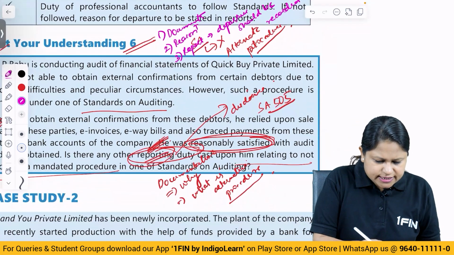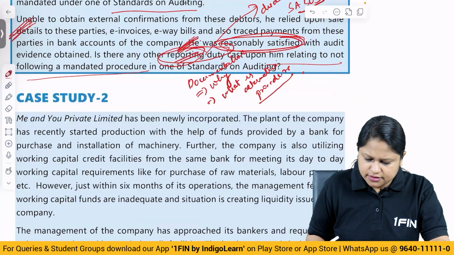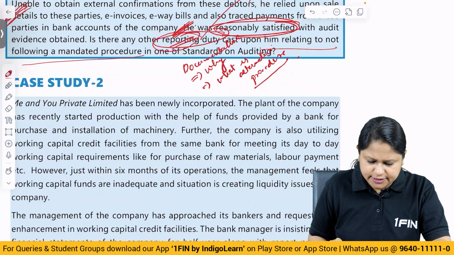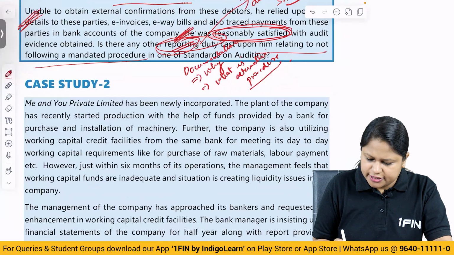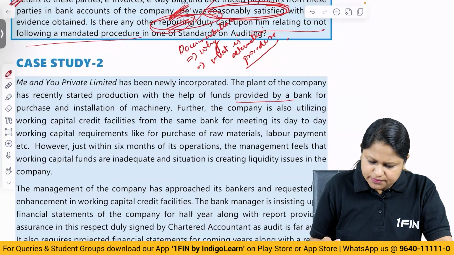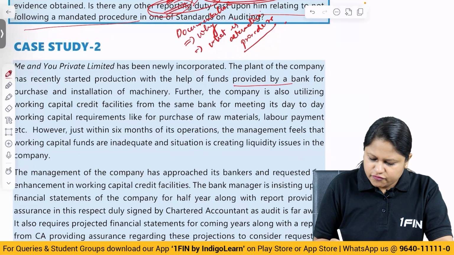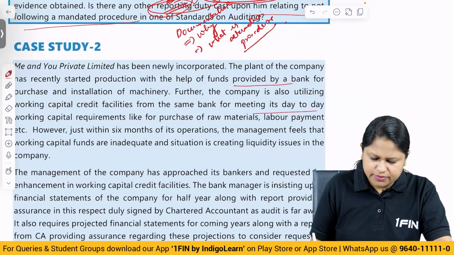Then after that we have a case study here to be discussed. Me and You Private Limited has been newly incorporated. The plant of the company has recently started production with the help of funds provided by the bank for purchase and installation of the machinery. Further, the company is also utilizing working capital credit facilities from the same bank for meeting its day-to-day working capital requirement like the purchase of raw material, labor payment, etc.